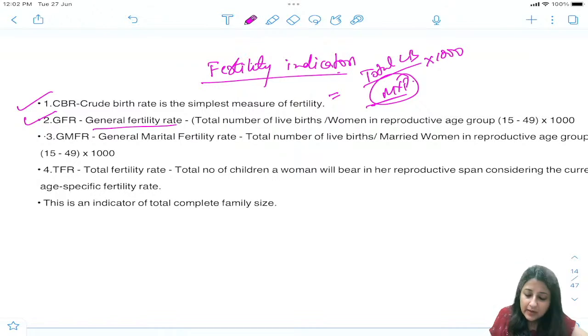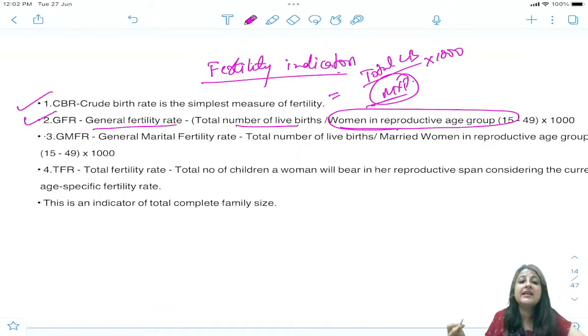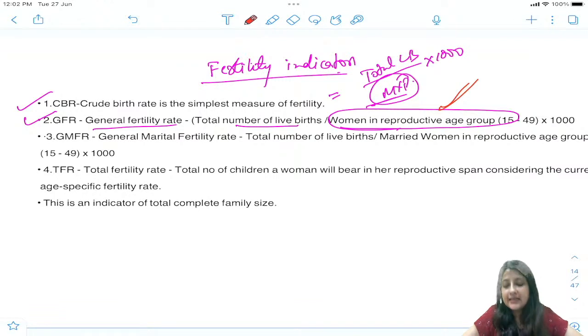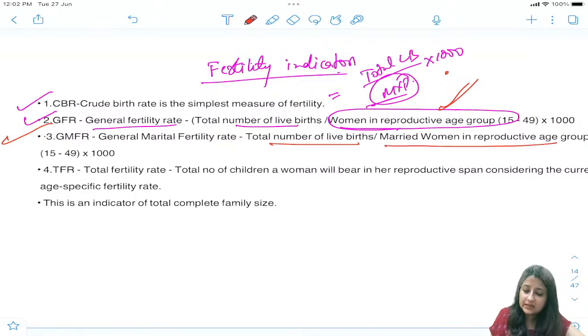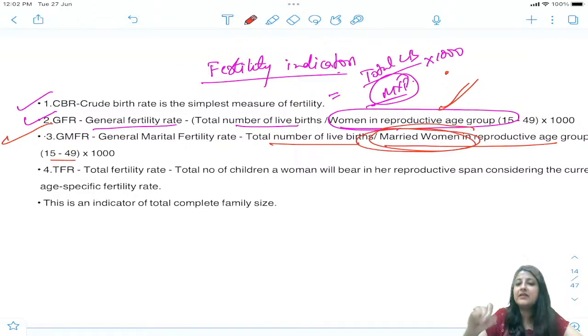General fertility rate, where the total number of live births per 1,000, what did we do? We made it women in reproductive age group, because women can give birth to babies, right? तो हमने क्या कर दिया? Instead of mid-year population, we made it women in reproductive age group, 15 to 49. Now again, is a 16-year-old girl at more risk of having children? No, because she is not married. So we made it a little more specific: total number of live births per 1,000 married women हमने कर दिया. So it becomes the general marital fertility rate.